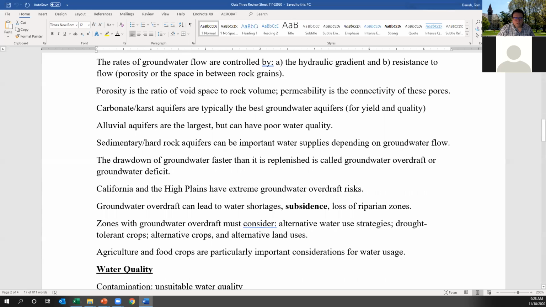So the terms I just introduced here: porosity is simply the amount of space in a rock, or the ratio of void space to rock volume, and permeability is the connectivity of those pore spaces in the rock itself.